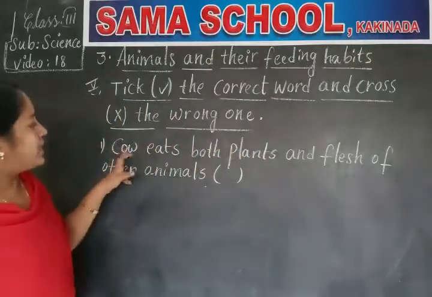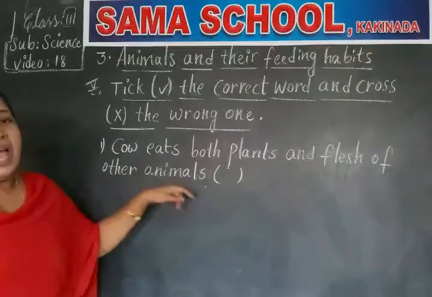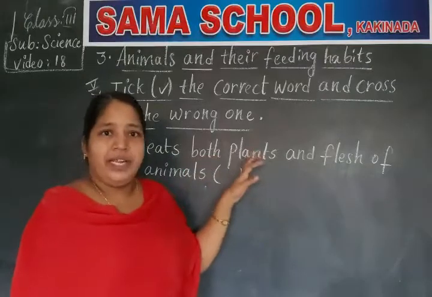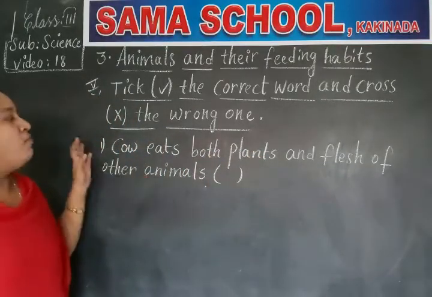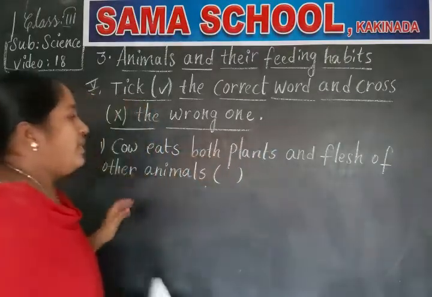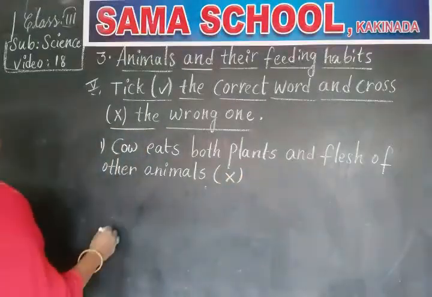So the given sentence, cow eats both plants and flesh of other animals. Have you observed any time that a cow kills other animals and eats them? No, the cow will not hunt or kill other animals. It just eats the parts of plants. So the given sentence is wrong. So you have to put the wrong mark.